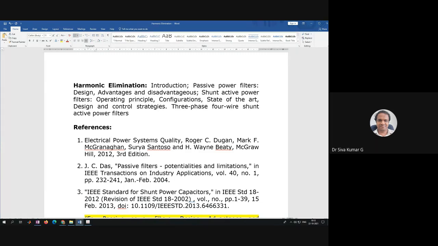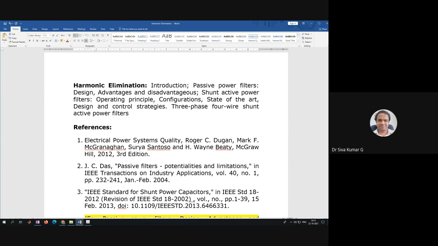In this elimination, there are passive filters. Passive means the passive elements R, L and C, which we are going to use to eliminate the harmonics. There are some advantages and disadvantages of going for passive filters, which we'll try to discuss, though not elaborately.